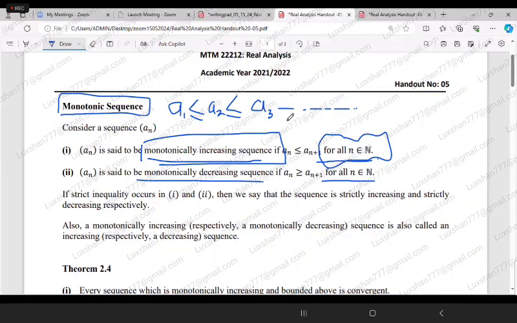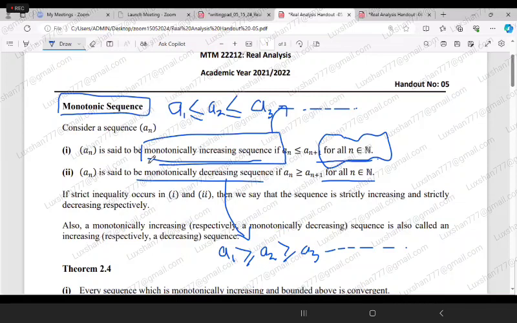Similarly, if it is the other way around, like a1 is greater than or equal to a2, greater than or equal to a3, and it goes like that, then we say that the sequence is a monotonically decreasing sequence.